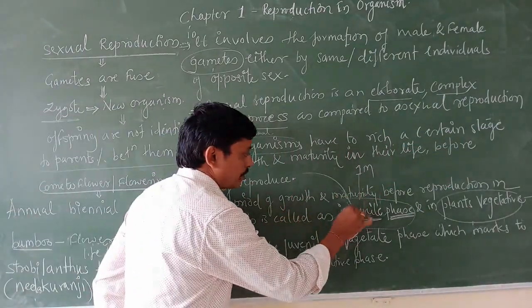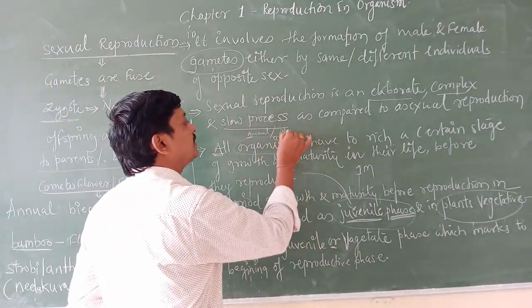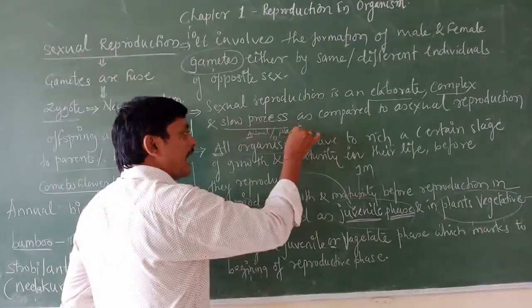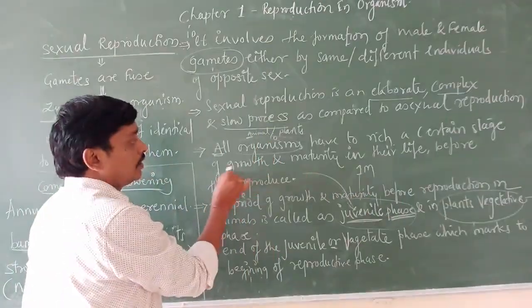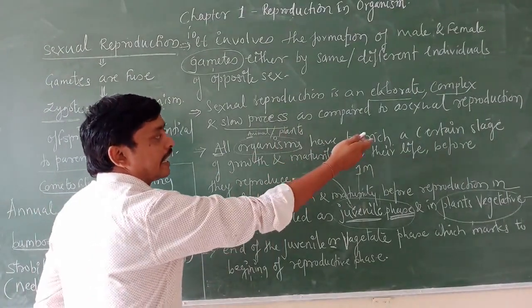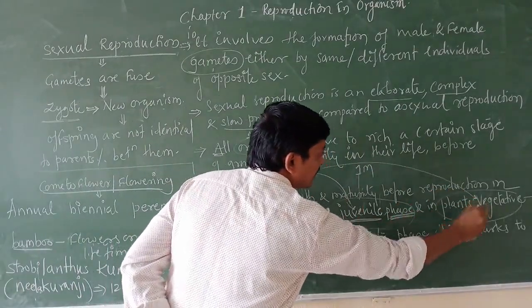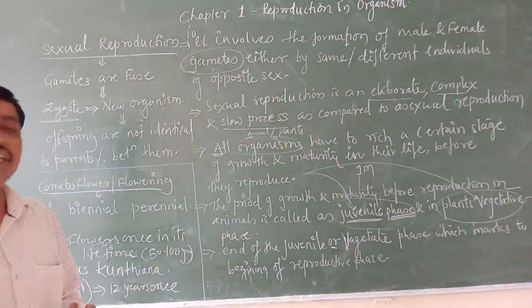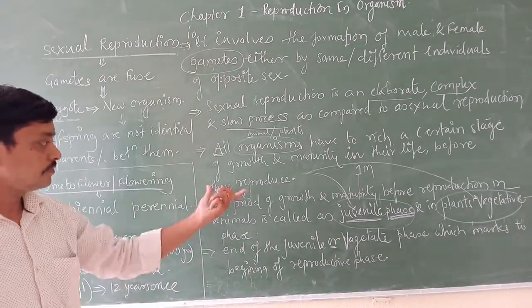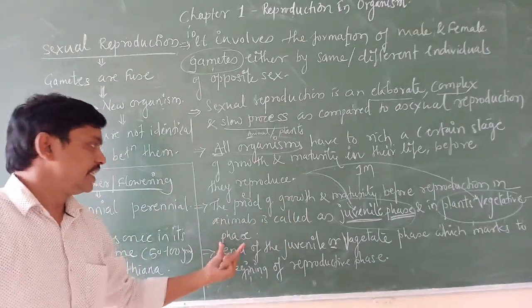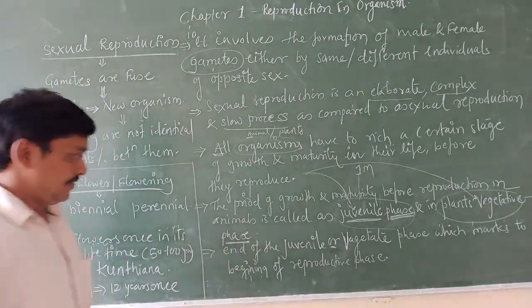That is what we call the vegetative phase. Is that understood now? So, juvenile phase and vegetative phase.